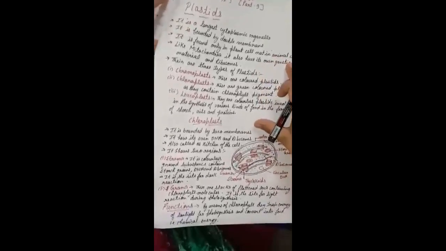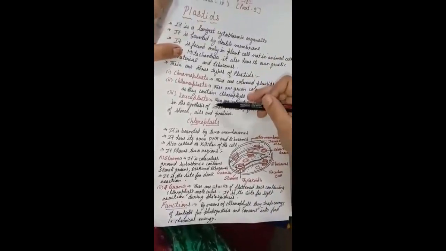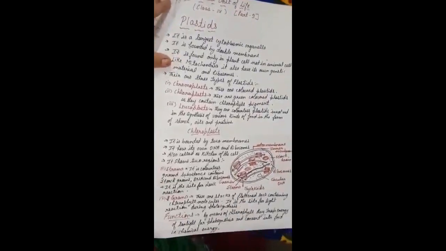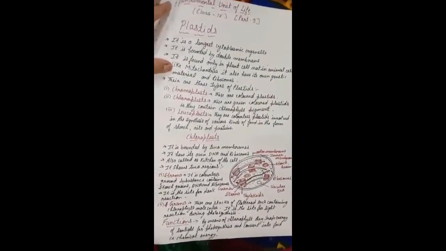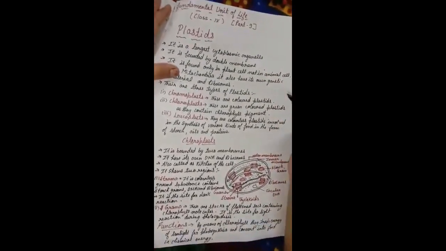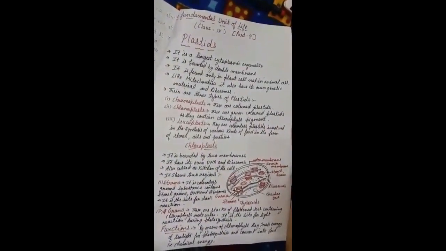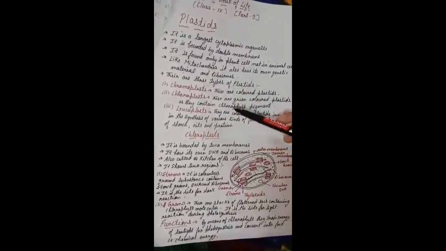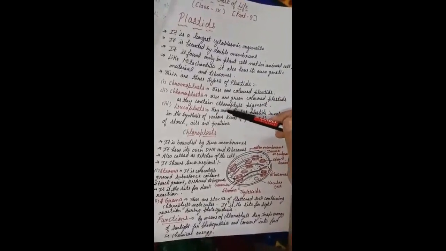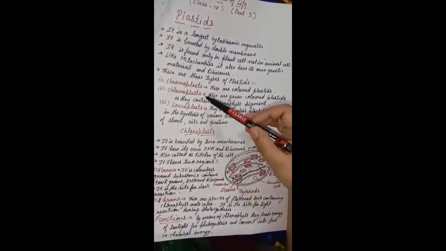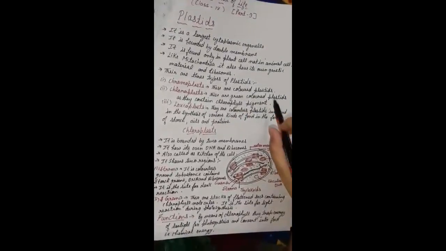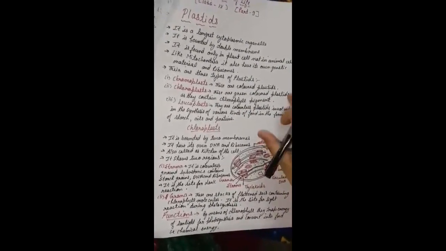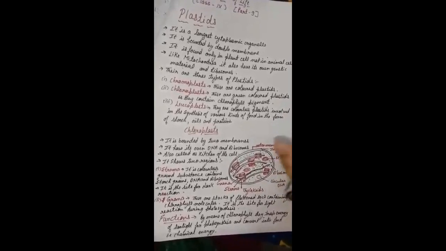We have three types of plastids: chromoplast, chloroplast, and leucoplast. The first one is the chromoplast. Chromo means imparting different colors to the plants, for example red, blue, green vegetables. The different colors of the vegetables and fruits are due to the presence of the plastid called chromoplast. The next one is the chloroplast. Chloro means it has the chlorophyll pigment that gives the plants their green color, so it is responsible for giving the green color to the plants.